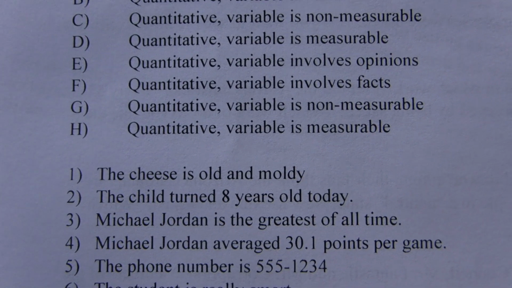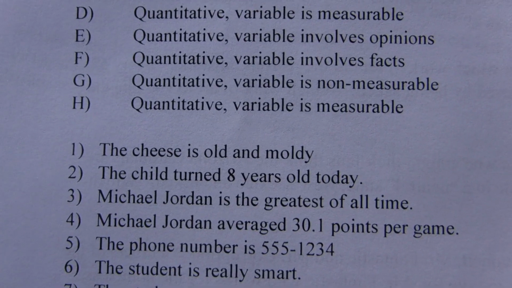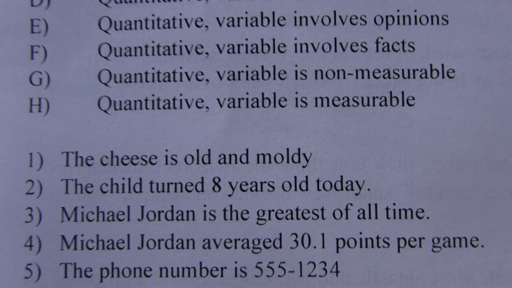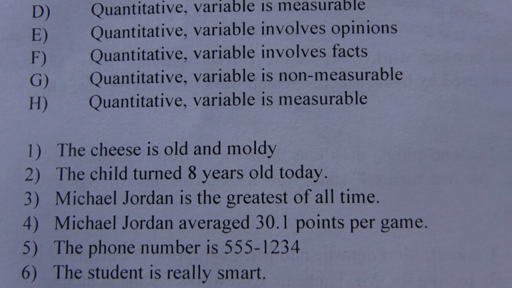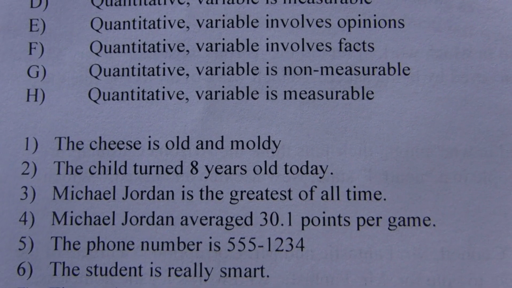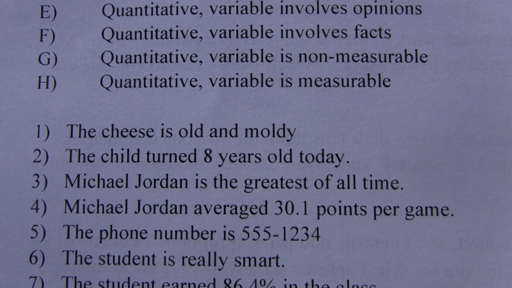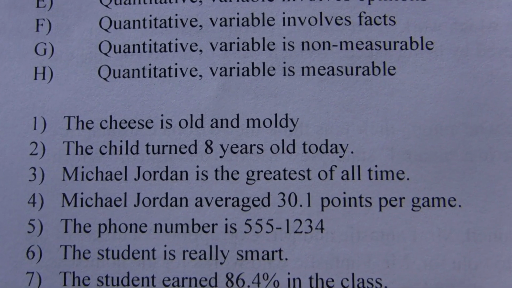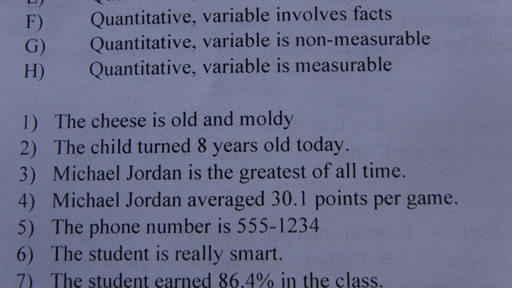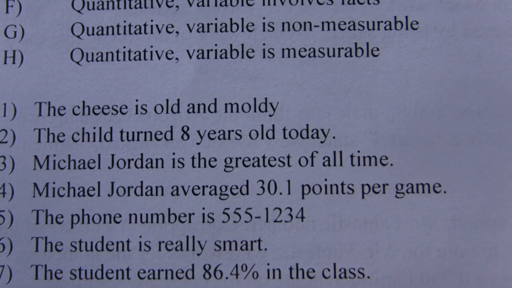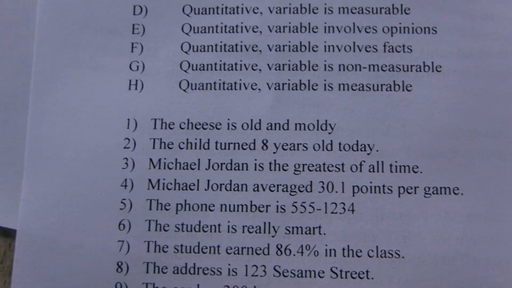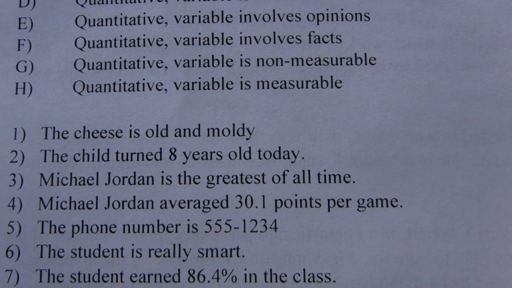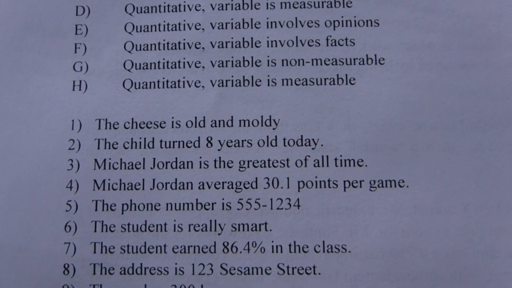The cheese is old and moldy. Okay, that's just describing a thing. That's a quality, qualitative. The child is 8 years old. That's a measurement. 8 years is a measurement. Quantity, quantitative. Michael Jordan is the greatest of all time. True story. However, there is no measurement in there. So that's a qualitative. Going down to the next one. Michael Jordan averaged 30.1 points per game. Okay, that's a measurement. You can compare that to something else. And so that would be a quantitative.